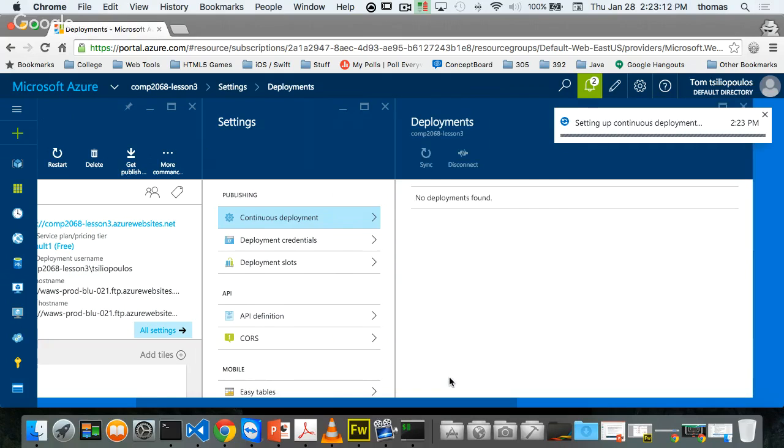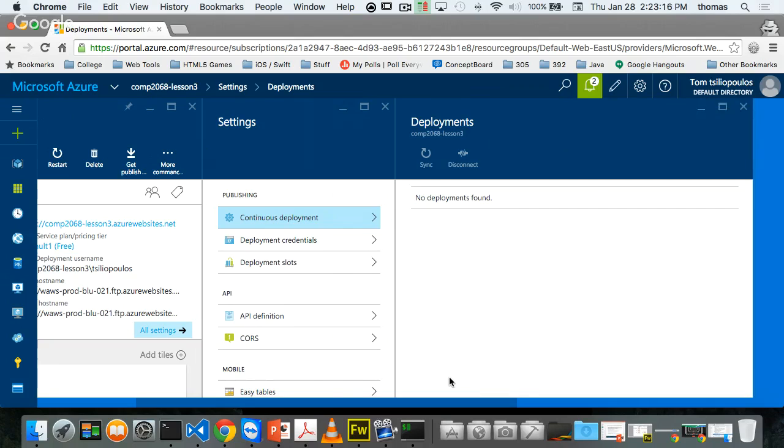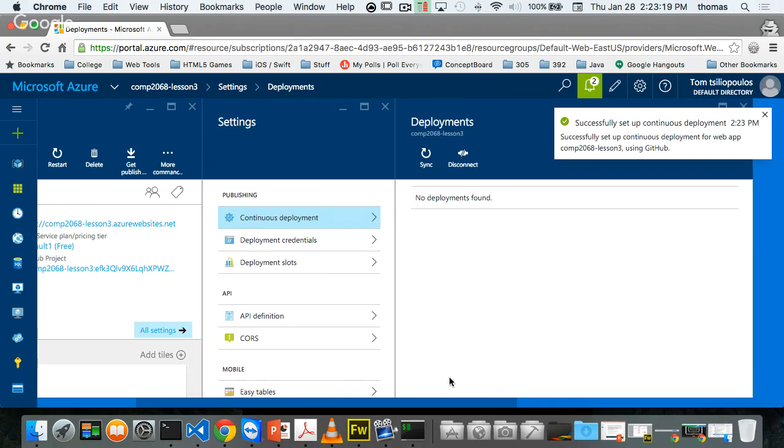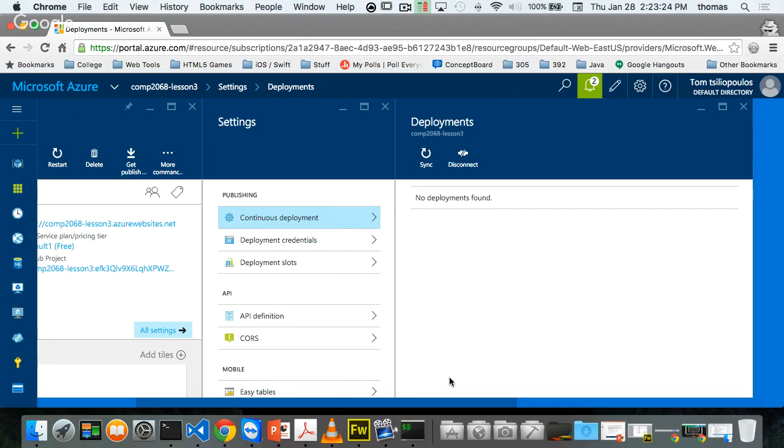When I do that, if everything goes well, it's going to look at GitHub, take the files from GitHub, and shove them over into my deployment space on Azure. It's going to dump it in there. And if you wait for it here, it's going to spin. You're going to see the spinning thing going on. There you go. That spinny thing is saying, hey, we're fetching everything from GitHub. And then once it finishes, you're going to see how we get everything deployed to Azure from GitHub. Okay. Now that's step 1.